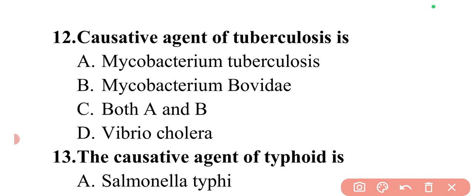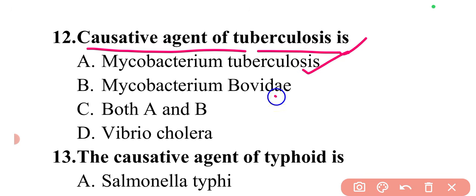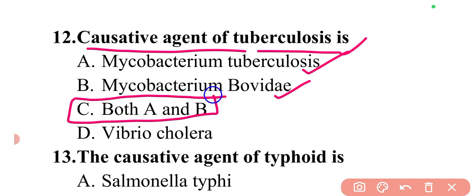Then next question is causative agent of tuberculosis is. So the causative agent of tuberculosis is Mycobacterium tuberculosis as well as Mycobacterium bovis. So here option C, both A and B is correct. And Vibrio cholerae is a causative agent of cholera.